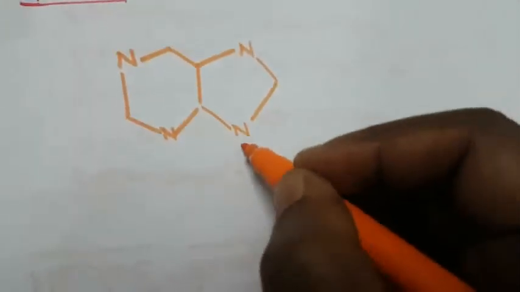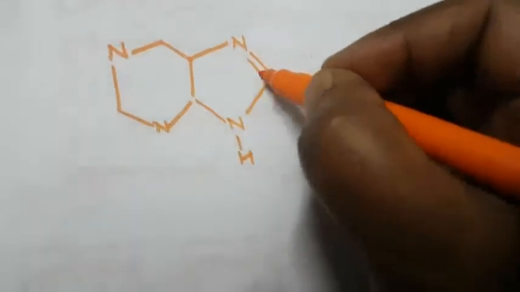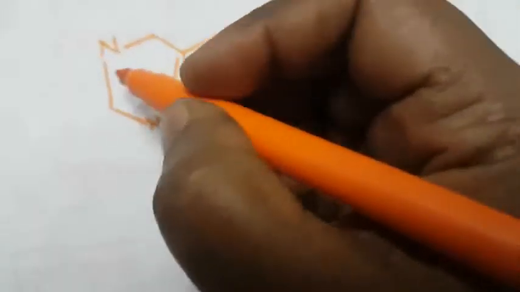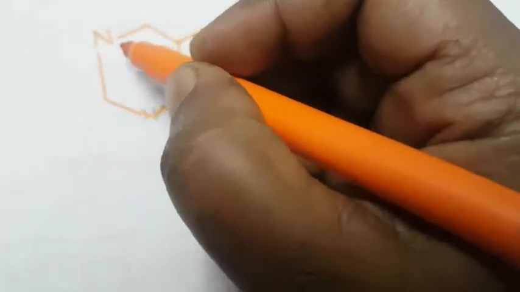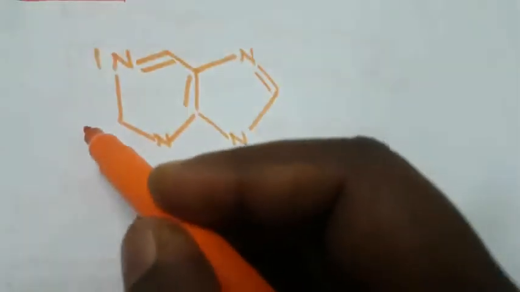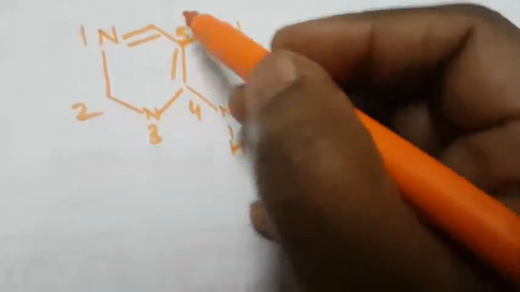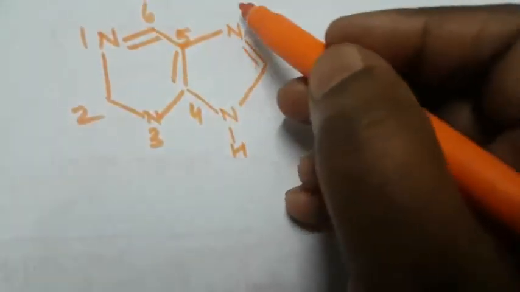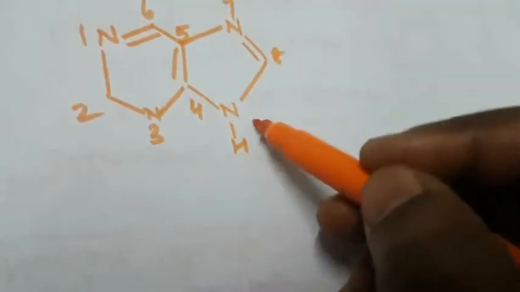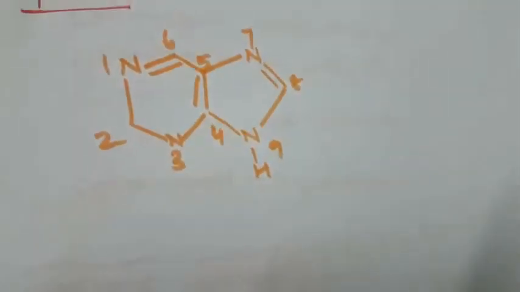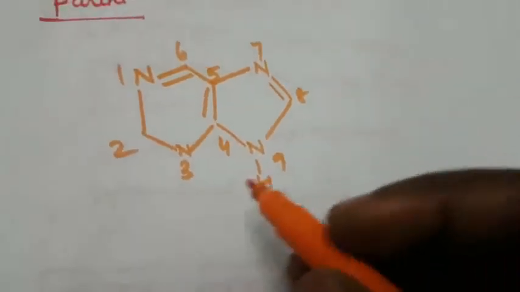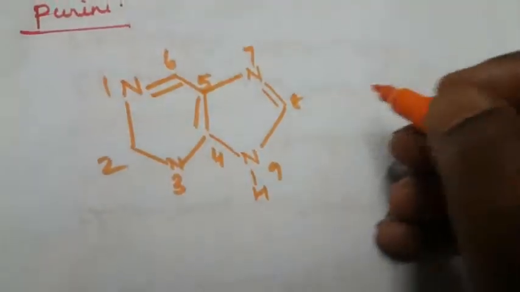So this is NH. How to number this compound? 1, 2, 3, 4, 5, 6, 7, 8, 9. This is the structure of purine. So what is the difference between adenine and guanine? What is the structure of adenine? This is the adenine structure.